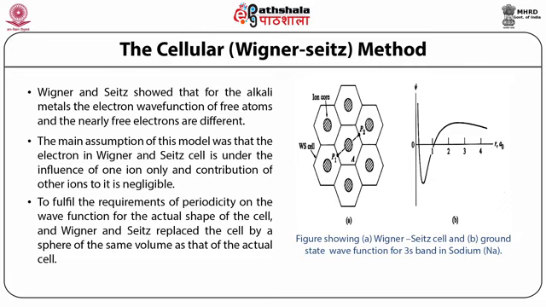The wave function oscillates in the ion core, but outside the core it becomes constant, as shown in figure 3.6, the Wigner-Seitz cell and ground state wave function for the 3s band in the sodium atom. Thus, the wave function behaves like a plane wave over most of the cell. Hence, the potential experienced by the electron must be constant except in the region of the ion core itself. This shows that the conduction electrons in metal are considered as free electrons.